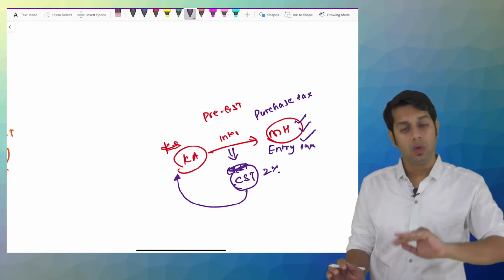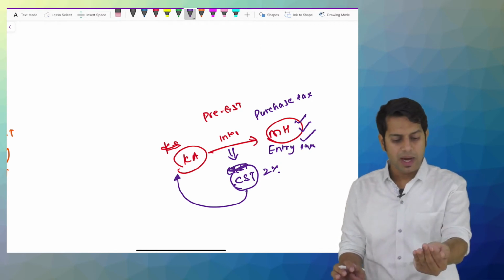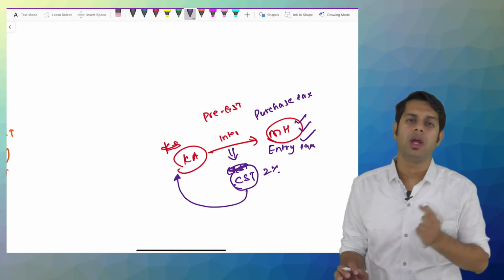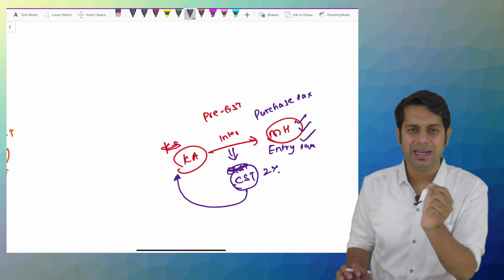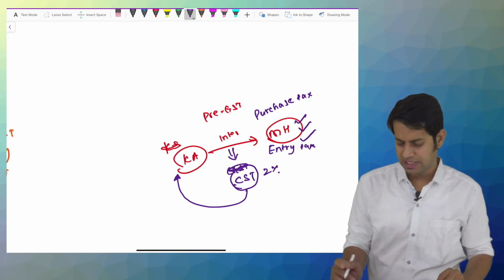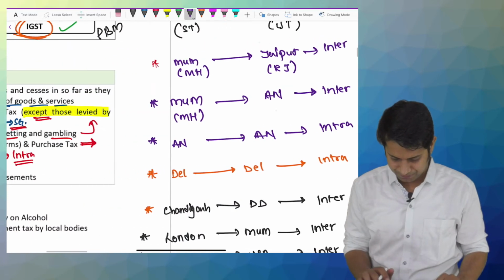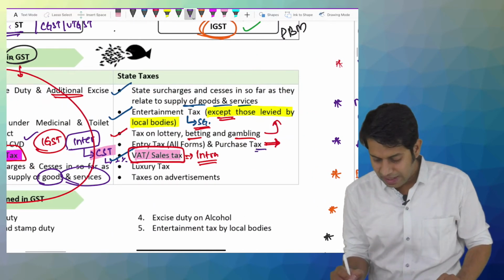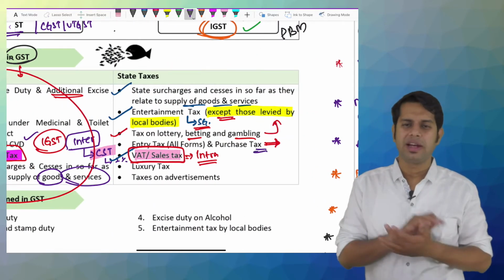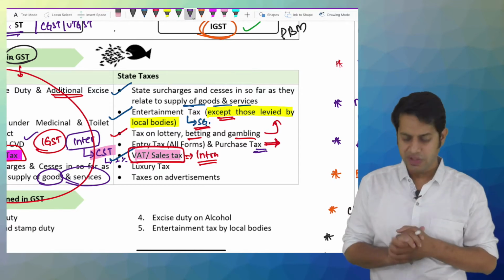The person in Maharashtra purchasing this product was supposed to pay entry tax or purchase tax. In all the states, the rates were different. This entry tax and purchase tax collected by the state government also got merged with GST.